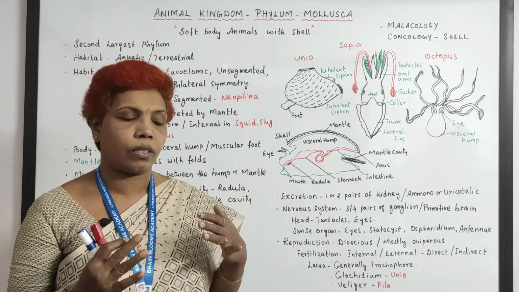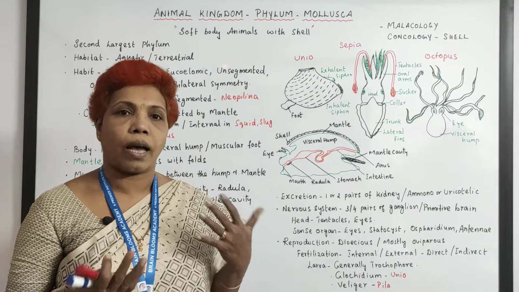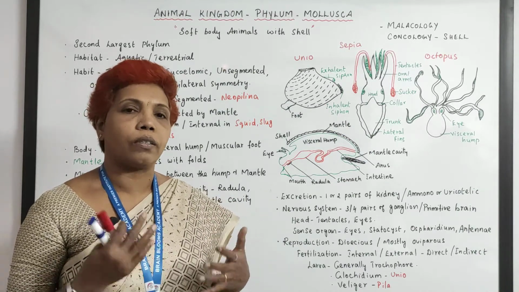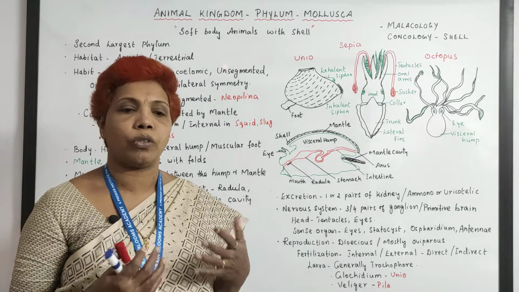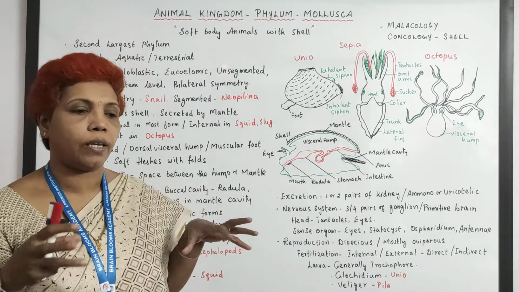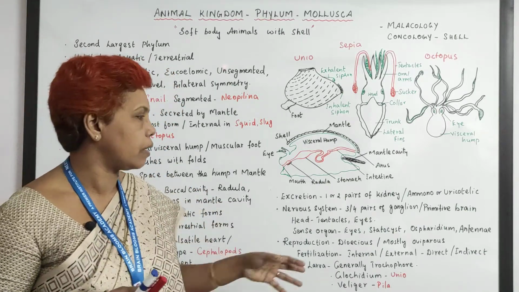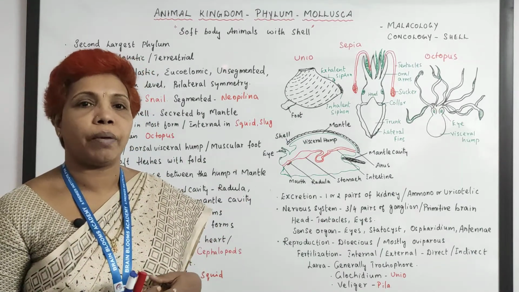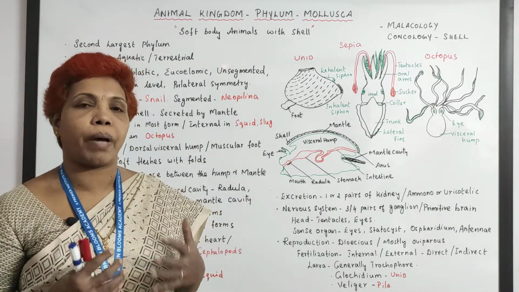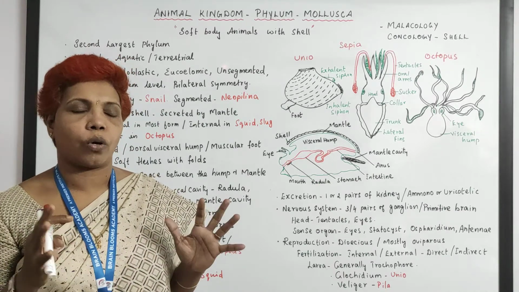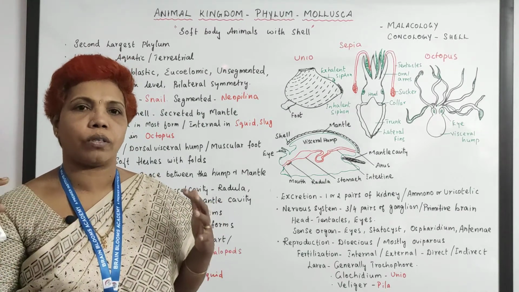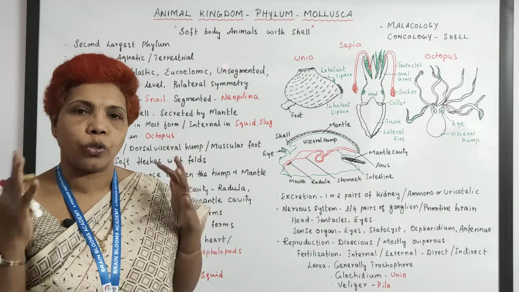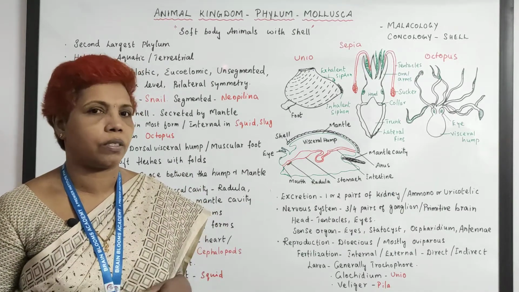So the head region has eyes, antennae, and the osphradium. Osphradium is a chemosensor. They sense what kind of chemical is present, and a statocyst is present in animals which live in water for body balance. So all these sense organs are advanced, and the nervous system on the whole is considered to be an advanced system.